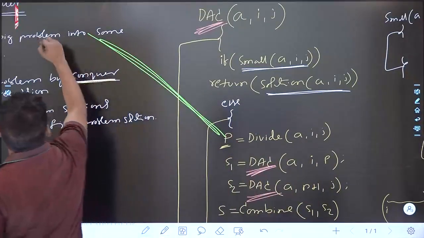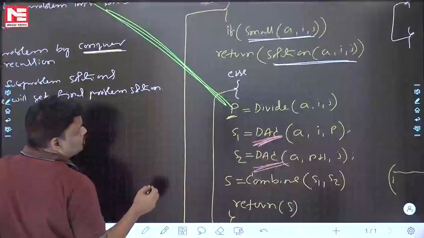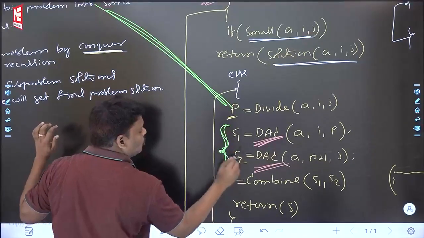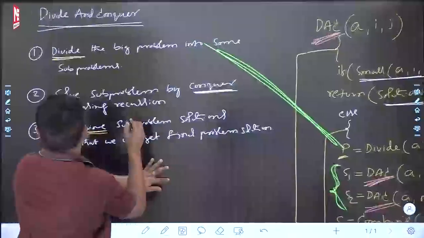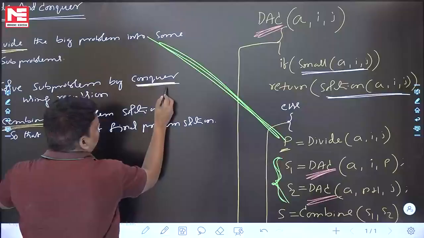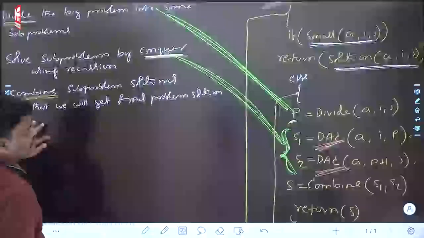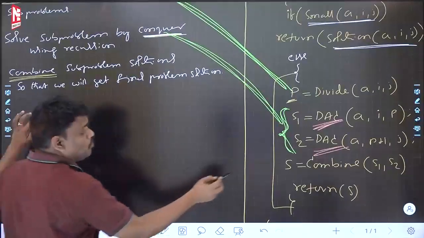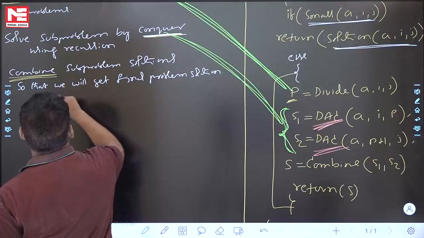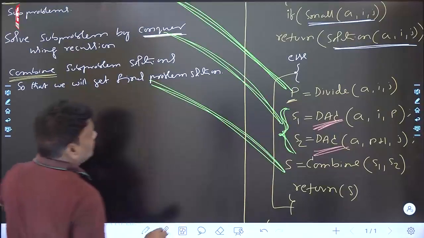Divide the bigger problem into some subproblems. This divide step will do that. Next is solve subproblems. See this one: solve subproblem. Yes, that is called conquer. Solve the subproblems by conquer, which means using recursion. This is the conquer. Next: combine the subproblem solutions so that you will get the final problem solution. This is called combine. Major lines I have written.